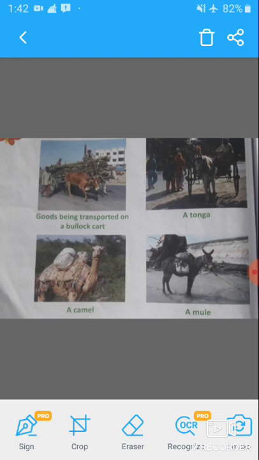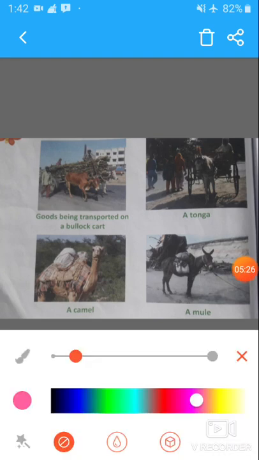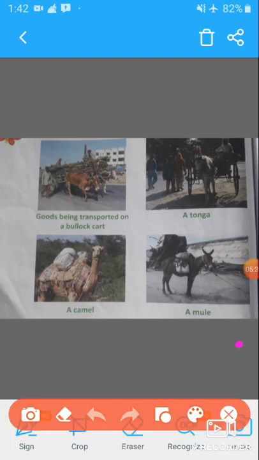The forms of transport that move on land such as buses, cars, scooters and trains are called land transport. Animals are also an important means of land transport. Look at the picture given here. Goods being transported on a bullock cart. This is a tonga.